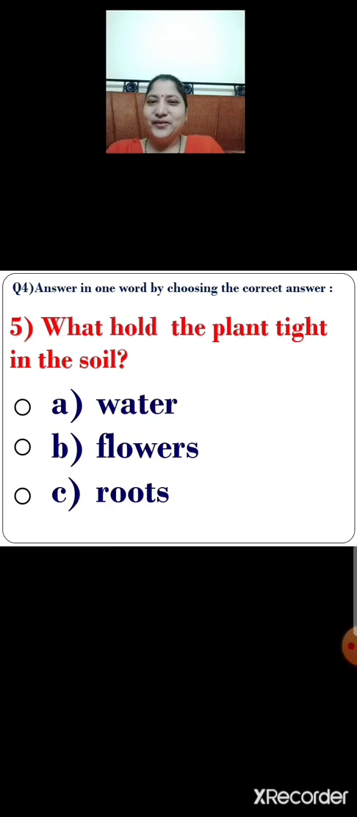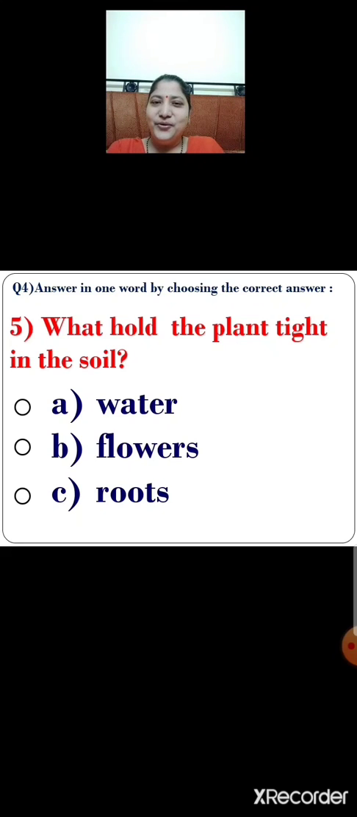Next, number 5. What hold the plant tight in the soil? There are 3 options given below. They are option A, water. Option B, flowers. Option C, roots. So children, tell me, what hold the plant tight in the soil? Select the correct option. Yes, correct. Option C, roots. Roots hold the plant tight in the soil.